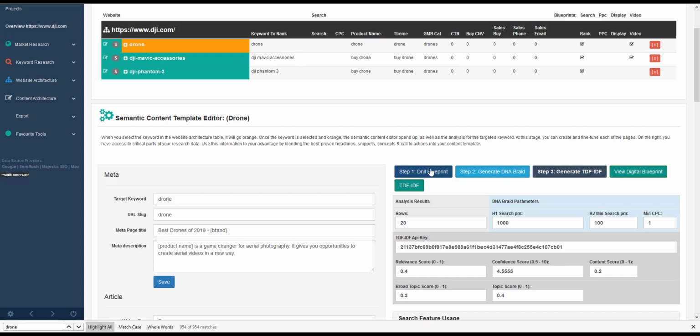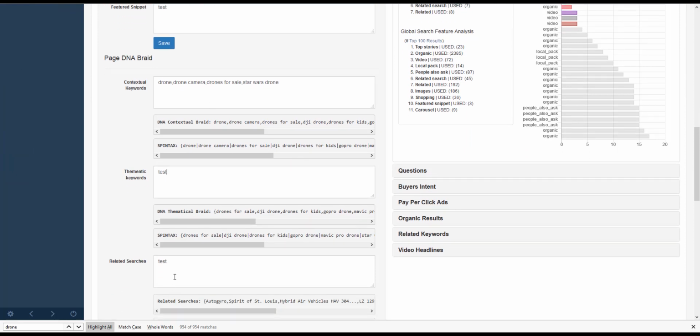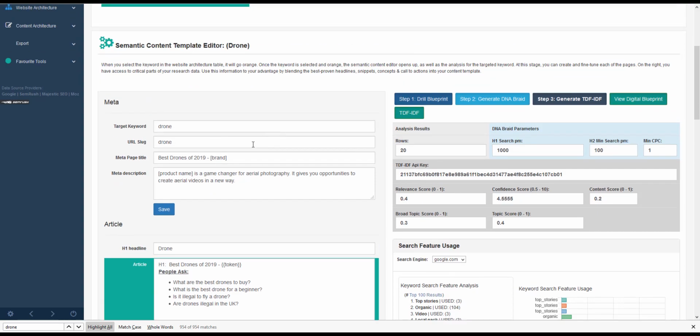On the draw blueprint, that utilizes some credits. Based on your subscription, you'll get X amount of draws that you can do. And then on Generate DNA Braid, this is a tool we developed which does a very hard, complex process for you literally in minutes, so you don't have to do it. And then you have the best keywords where you just come down to the bottom and you put in what you want. Okay, and as a bonus, it gives you the spin tags or prepped and ready or comma separated words, which I use in tags or different tools. We can just copy and paste those things.